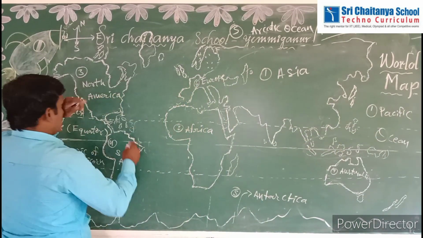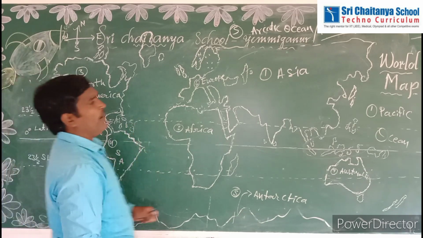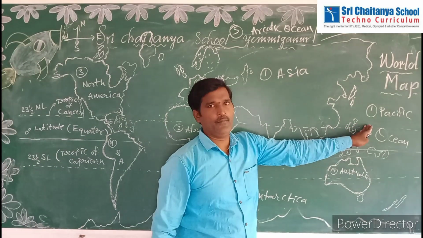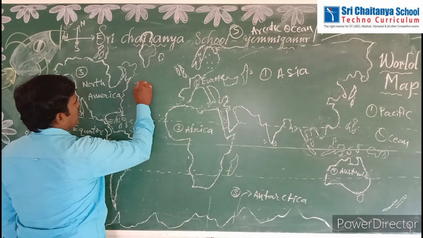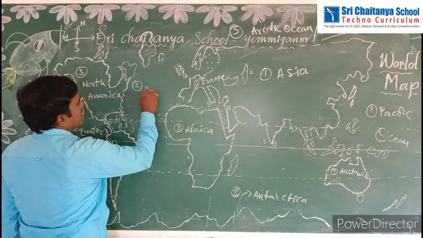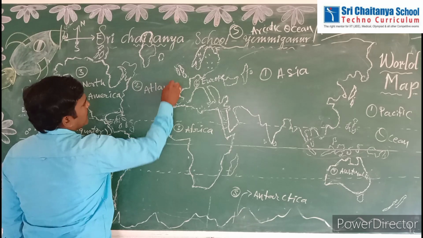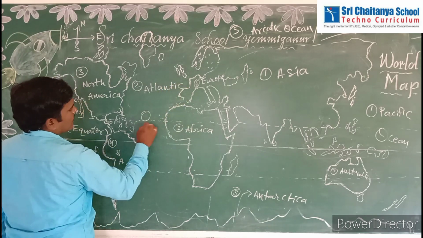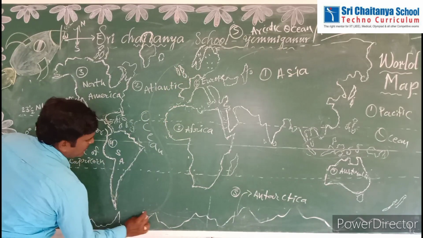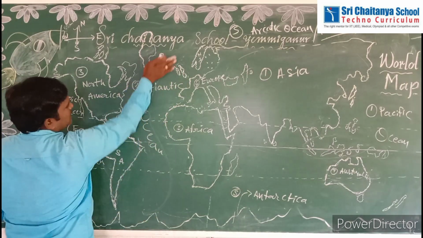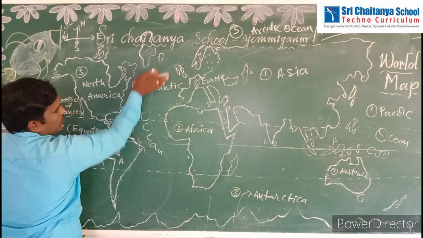Next, second biggest ocean. What is the shape of this Pacific Ocean? Oval shape. Next, second biggest ocean is the Atlantic Ocean. So this total part is the Atlantic Ocean.